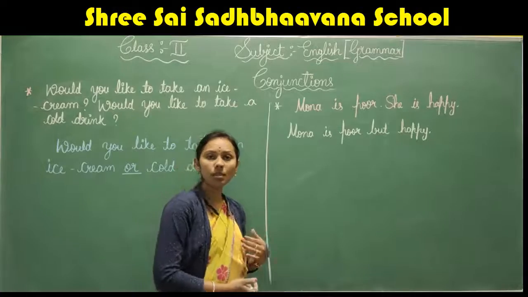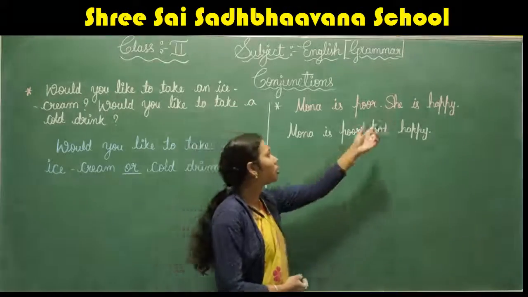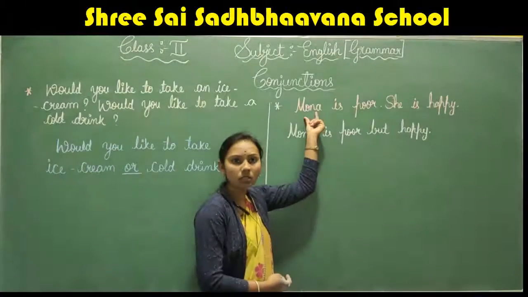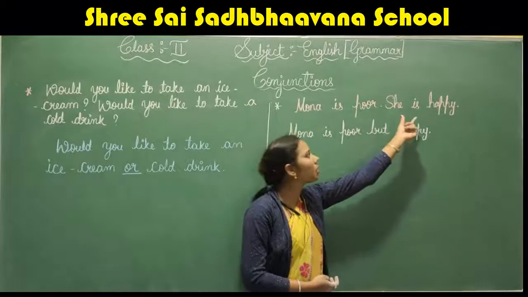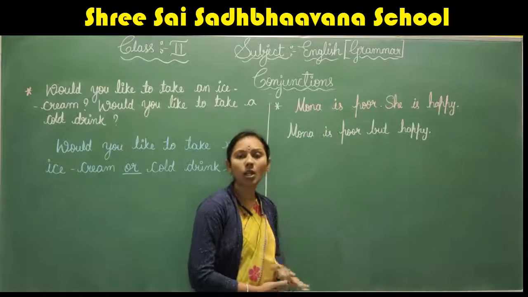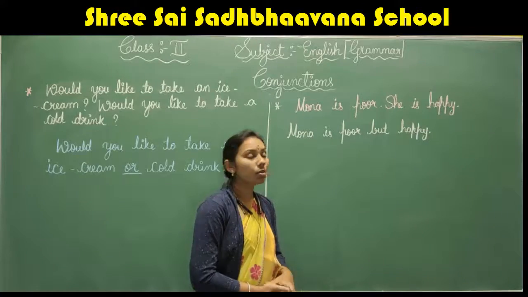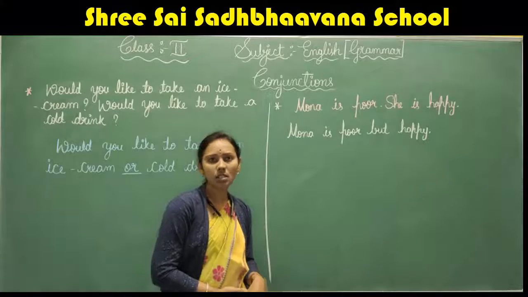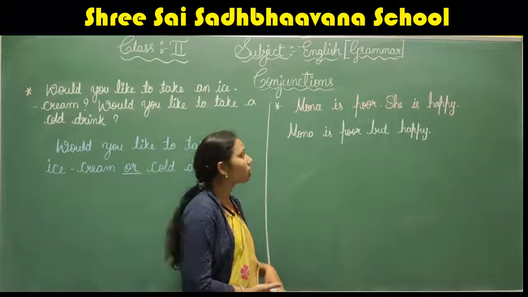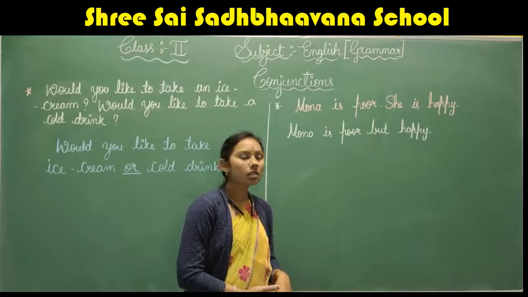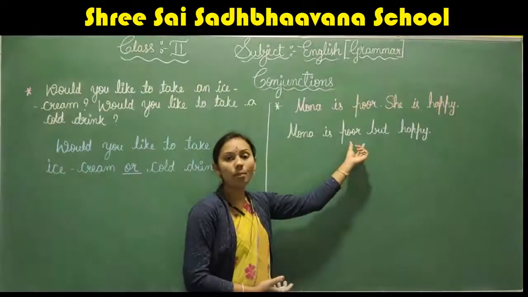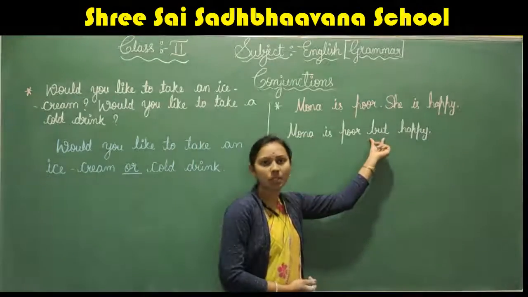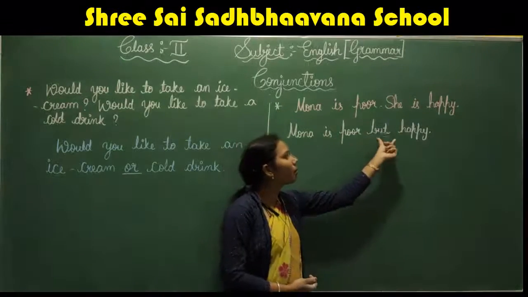That is, Mona is poor, she is happy. Here she means Mona, right children? We are talking about Mona here. She means Mona in this sentence. So the sentences are telling about opposite ideas. So how can we join this? Yes, Mona is poor but happy. We can join both the sentences using the conjunction but. Mona is poor but happy.